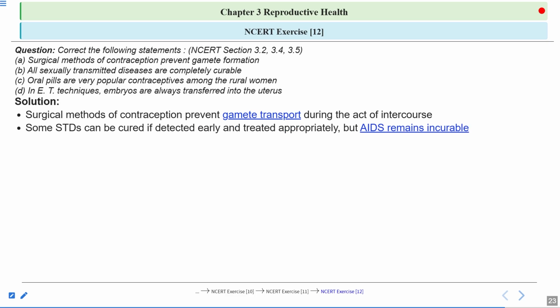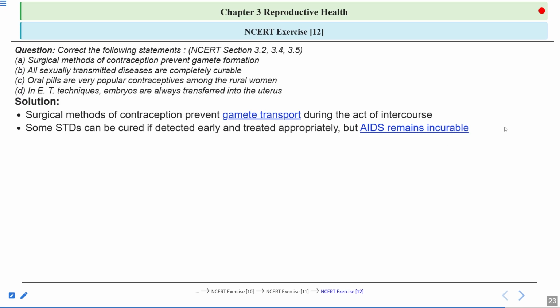Next statement, all sexually transmitted diseases are completely curable. This statement is also incorrect. The correct statement is: some of the STDs can be cured if detected early and treated properly. But there is no complete cure for viral STDs such as herpes, hepatitis B, and AIDS. AIDS is most fatal, most dangerous, because it is completely incurable.